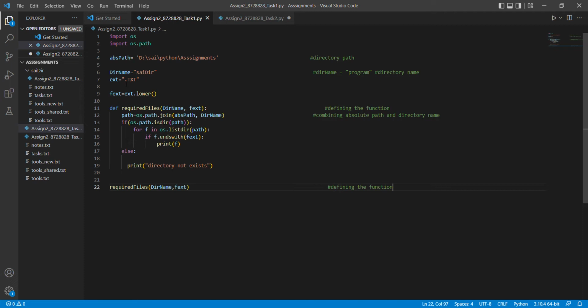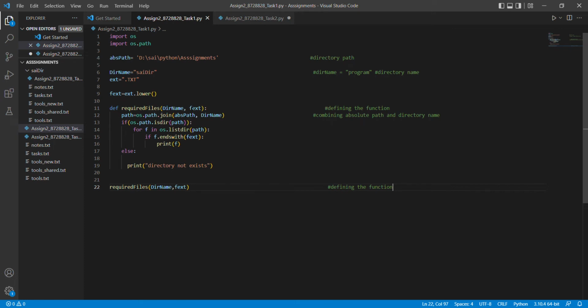We can use any extension here that we have to retrieve, either text or Python or .py or dot something. Whatever we choose, we get the output over there. So I am using .txt here. Now let's look into the logic.